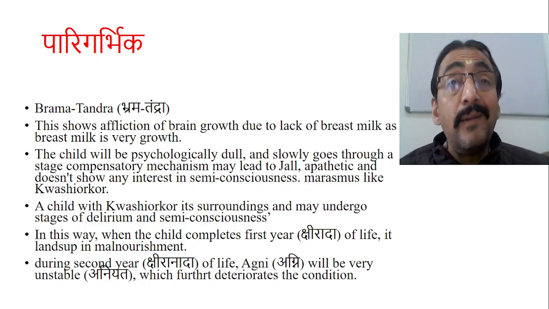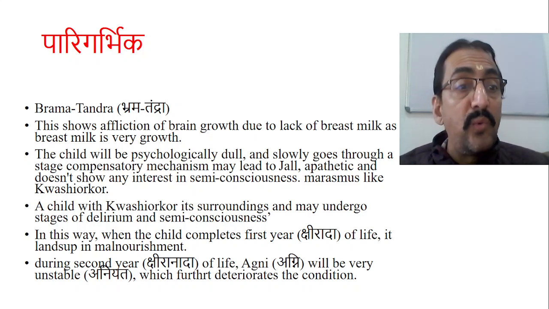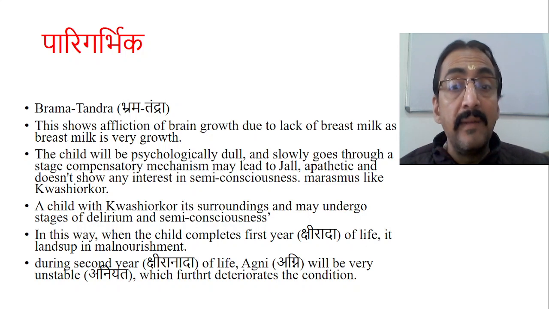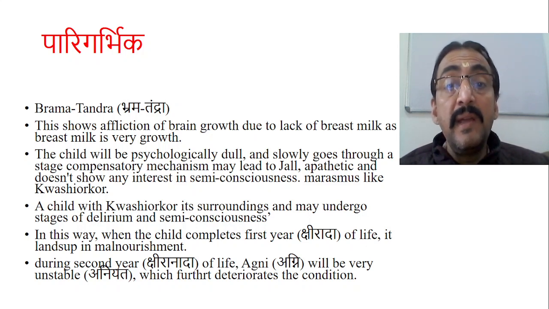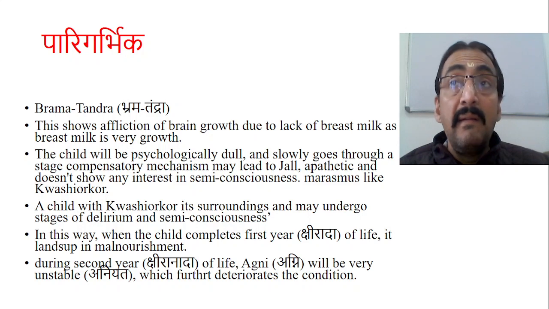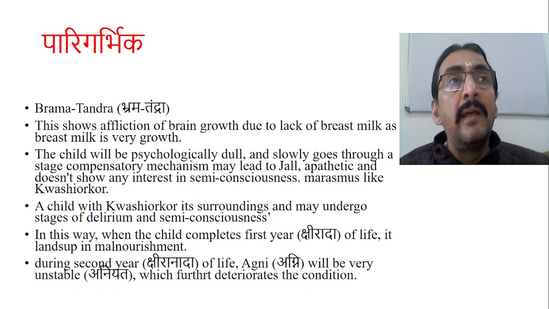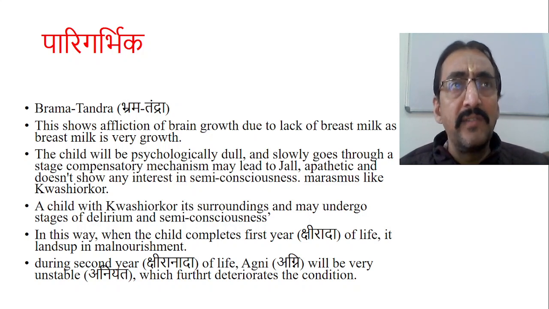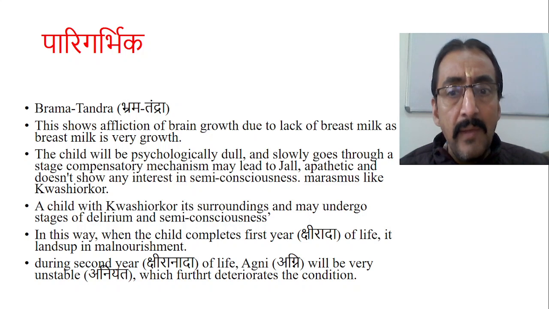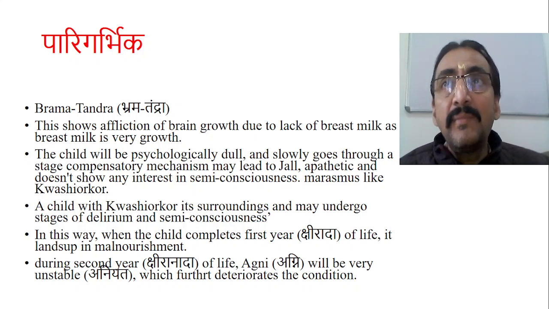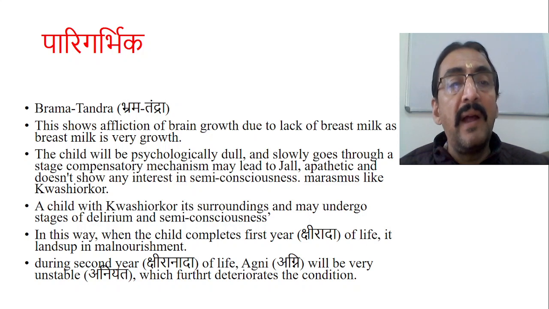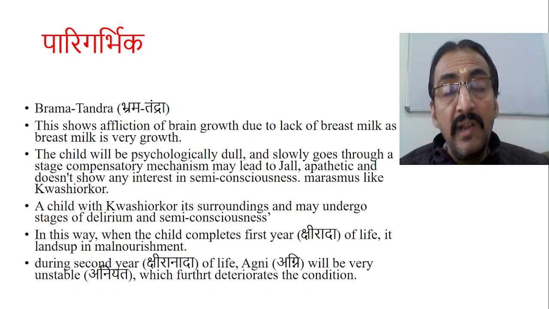The child will be psychologically dull and slowly go through a stage of compensatory mechanism, which may lead to a dull, apathetic, and inactive child who does not show any interest in the surroundings and is a little bit semi-conscious. This is typically seen in kwashiorkor. The same symptomatology has been explained by two words, Brahma and Tandra. The child with kwashiorkor may undergo a stage of delirium and semi-consciousness.